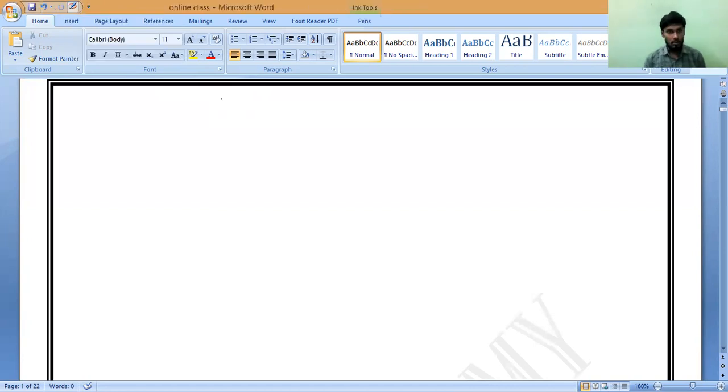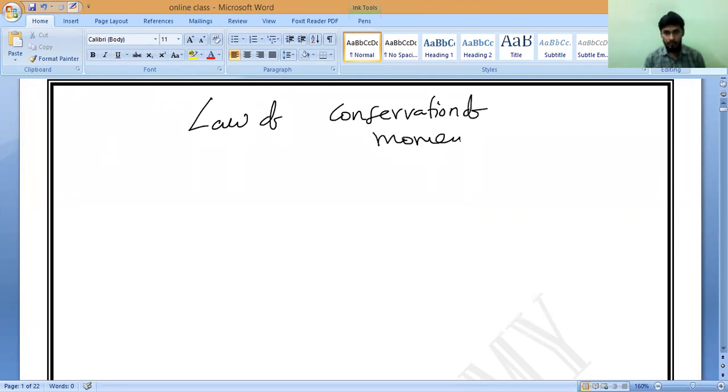Last class I taught you the derivation of the law of conservation of momentum. So what is the law of conservation of momentum? Tamil Selvan, anybody?